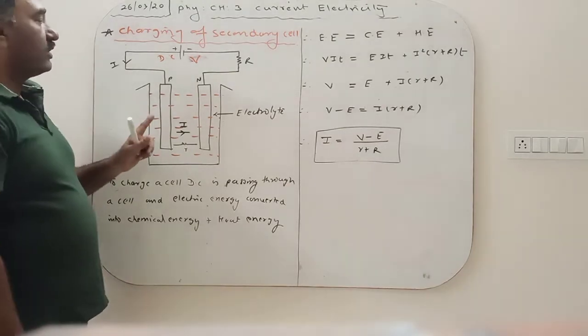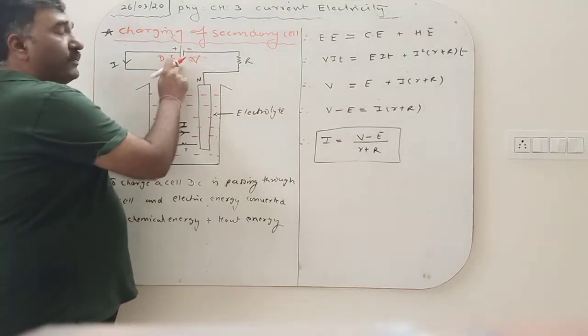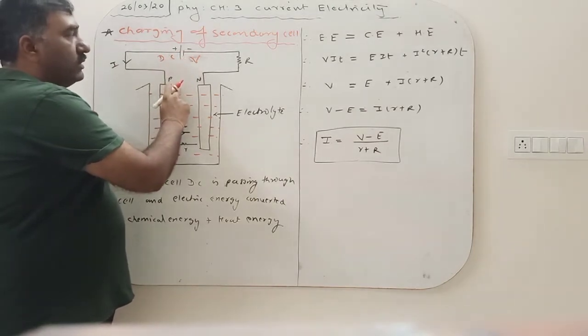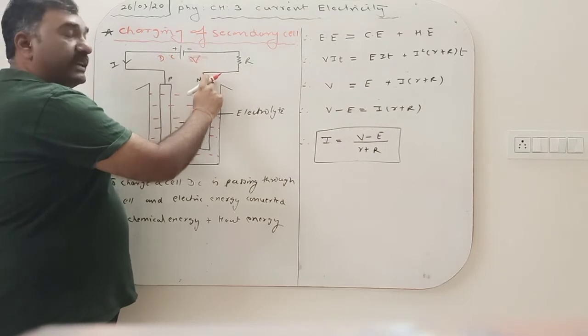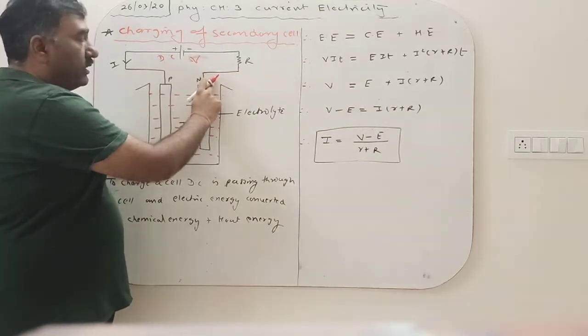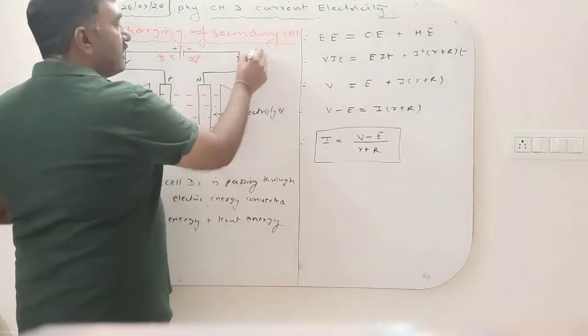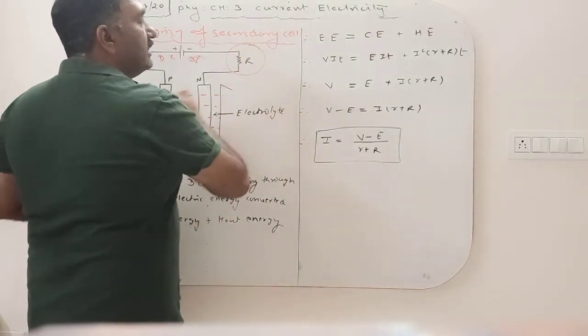We have to take care that the positive terminal of the external battery is connected with the positive electrode, and the negative terminal of the battery is connected with the negative electrode. And to control the flow of electric current, a resistance R is connected in series.